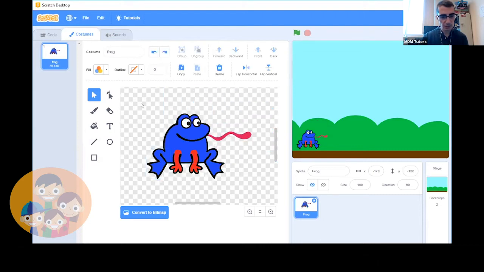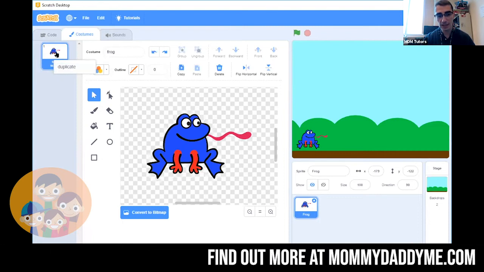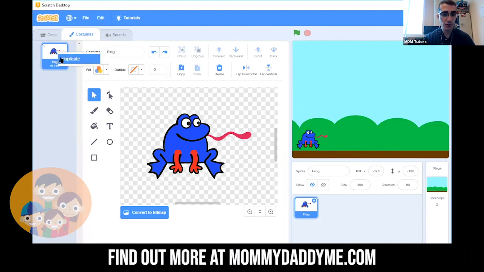So what we are going to do is take this frog and make several costumes, just like we did with the cat, but this time we have control of it. So go ahead and right-click this costume, and if you're on a Mac, it may be easier to control-click. So hold the control button down and click. And then we're going to duplicate. Now we have a second costume here. Its costume name is Frog2.